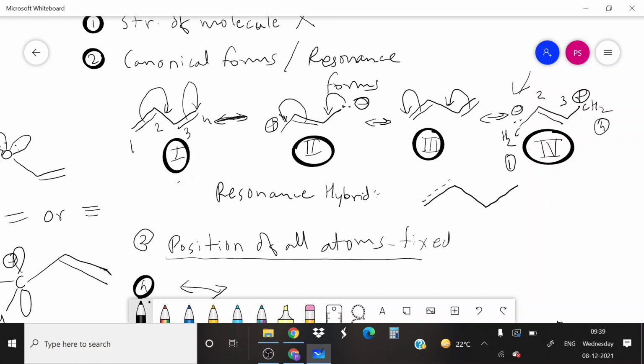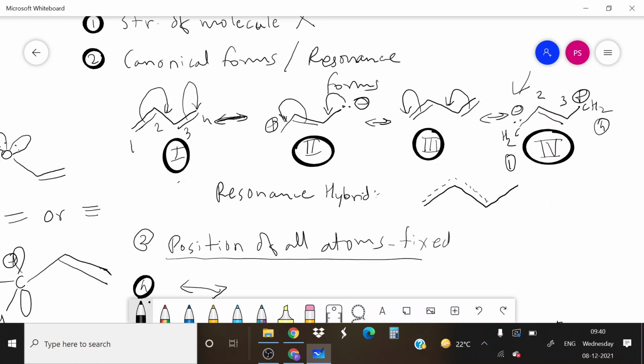Now look at the focus in between second and third carbon. In structure number 1, single bond is present in between second and third carbon. In structure number 2, double bond is present in between second and third. Here single bond, here double bond. So you tell me, what is the bond between second and third carbon? Neither single nor double.